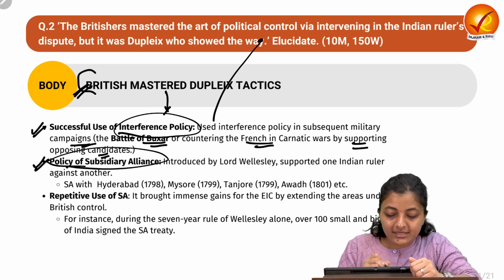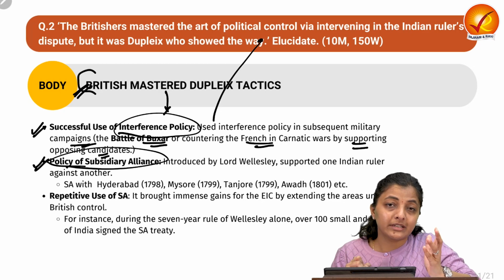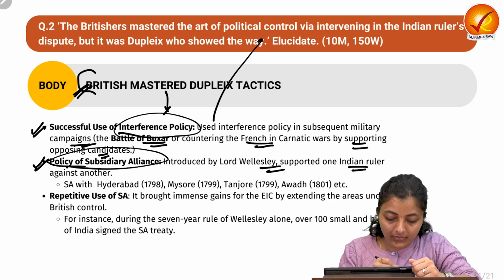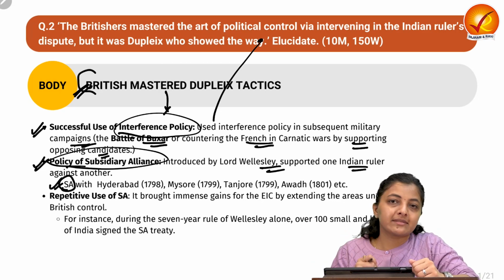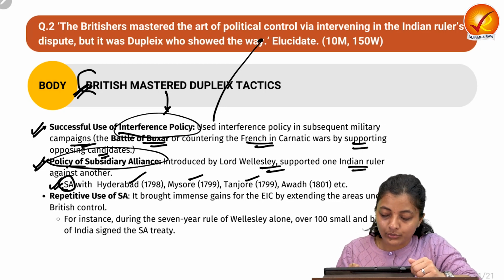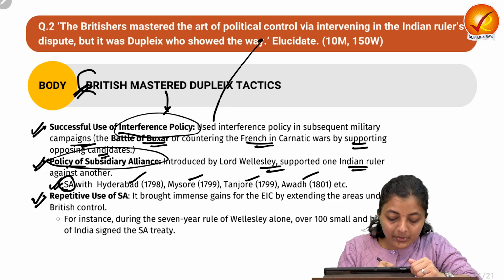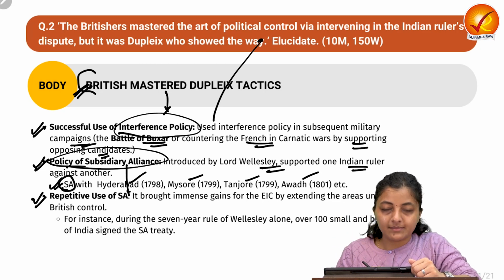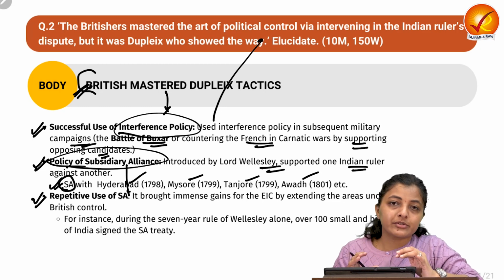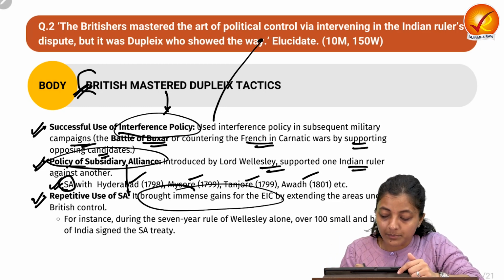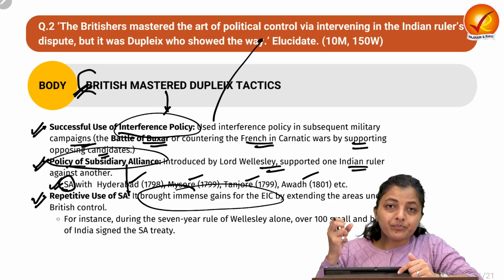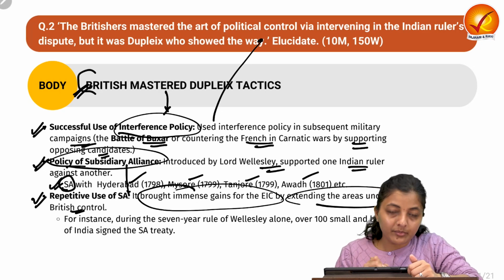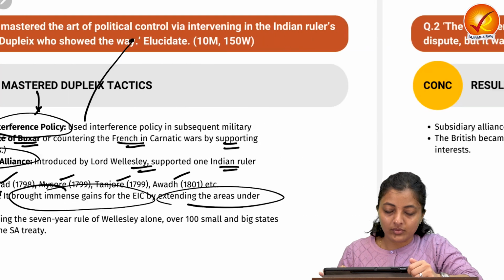Next is about the policy of the subsidiary alliance. We have discussed that it was introduced by Lord Wellesley and it supported one Indian ruler against another. You can also write how the British signed the subsidiary alliance with Hyderabad, Mysore, Tanjore and Awadh. Next, how the British repetitively used this subsidiary alliance. With its repetitive usage, the British brought immense territories and Indian rulers under their control by extending the areas under British control. So you can write this way.